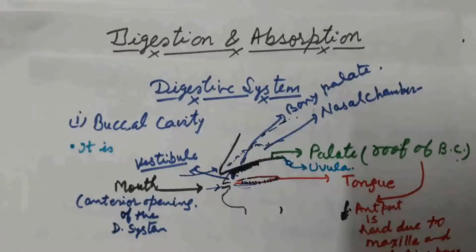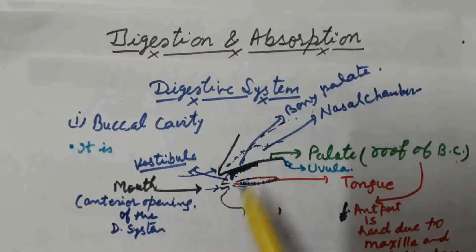In our previous lecture, we discussed the basics and the contents of the chapter digestion and absorption. In this lecture, we start with the digestive system, some specific areas. So we start here with the buccal cavity. And in the buccal cavity, what is there? Palate, teeth, tongue, and salivary glands are there. In this lecture, we are going to discuss mainly the palate.